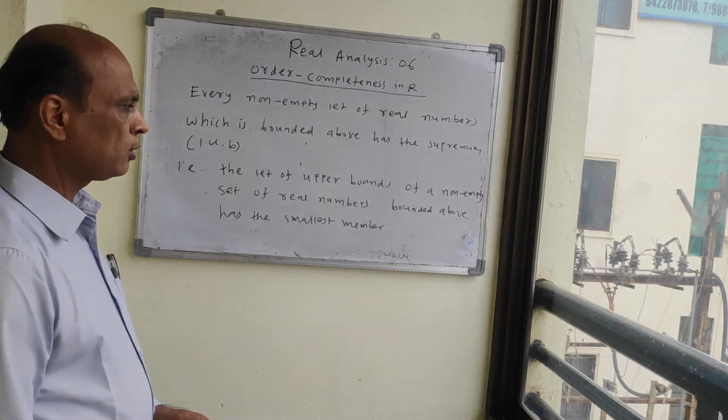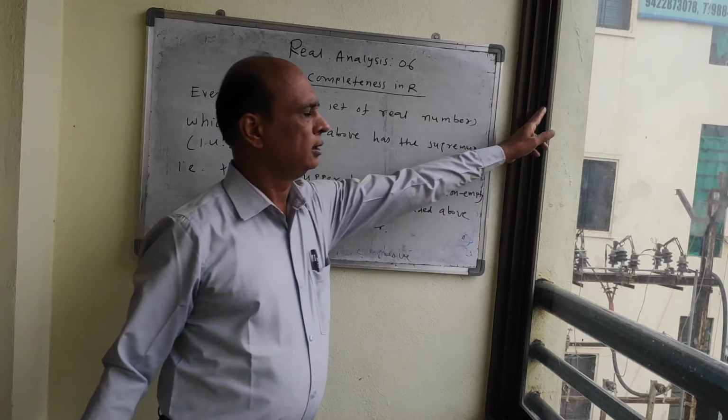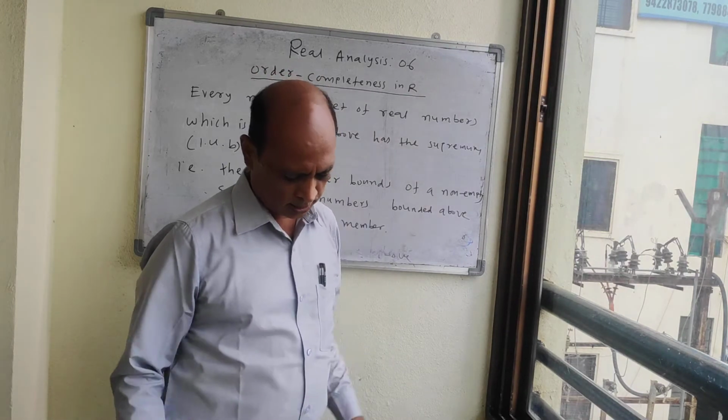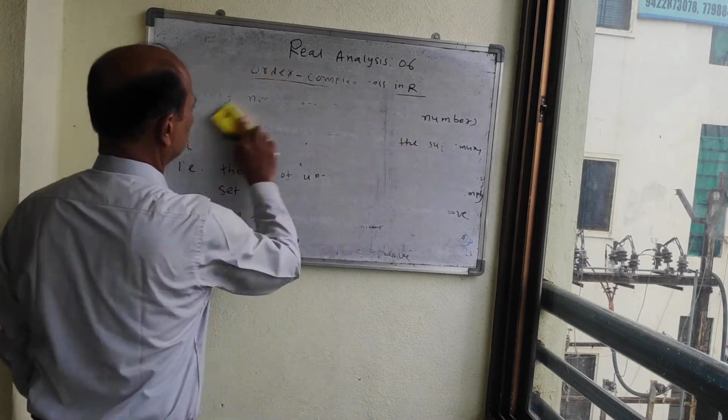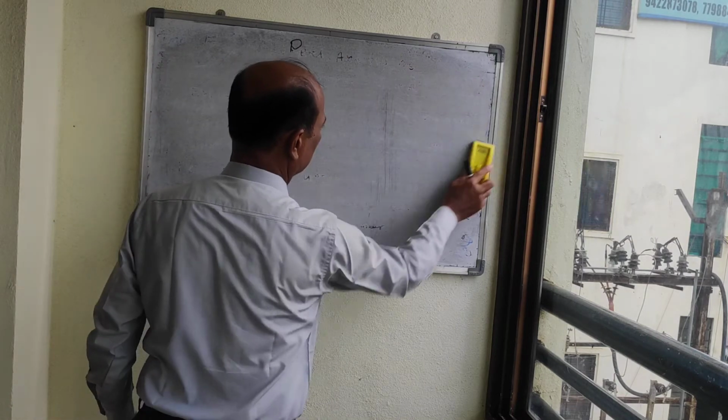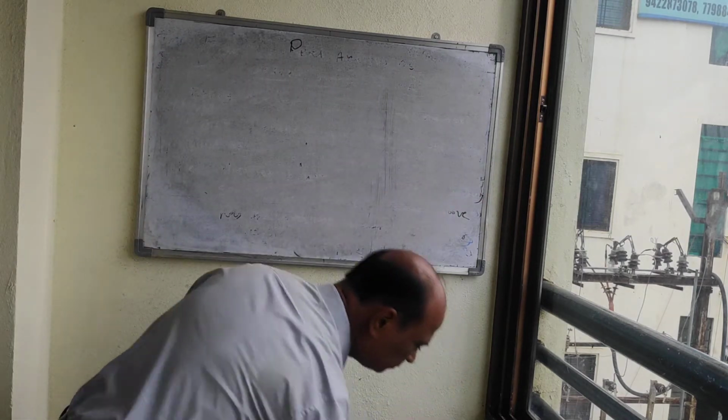Now similarly for infimum, we can make one statement by considering the following.